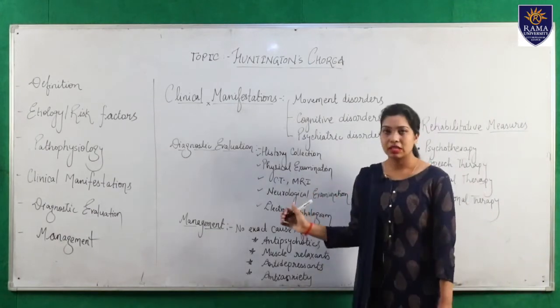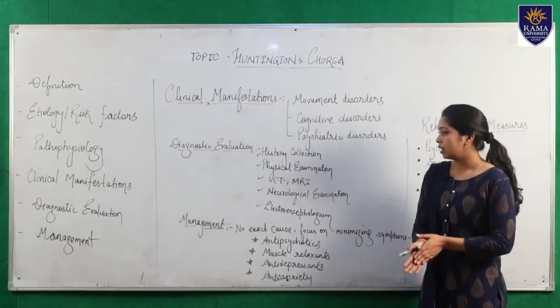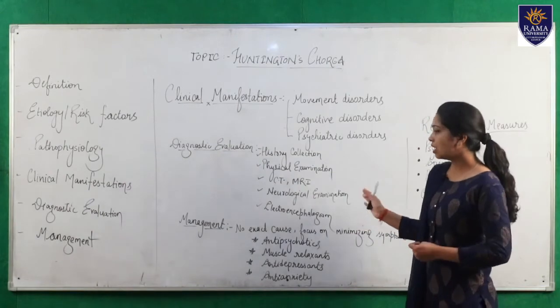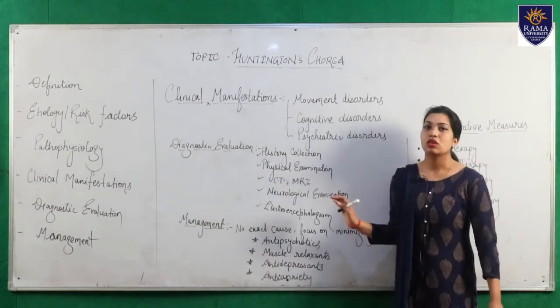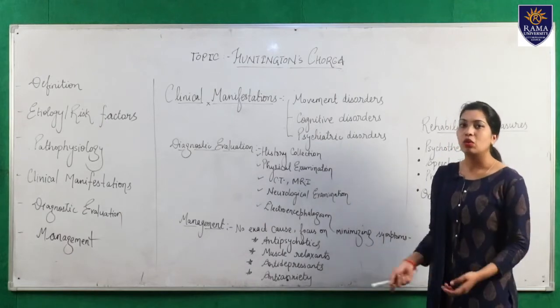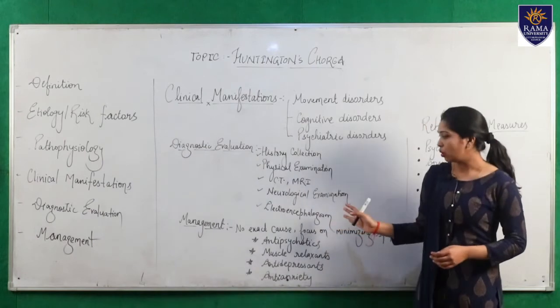Next we can perform the CT scanning and MRI. Next, we can conduct a neurological examination. Through the use of neurological examination, we can assess the neurological status of the patient, in which we can assess the eye response, verbal response and motor response of the patients. Finally, we can assess the electroencephalogram.